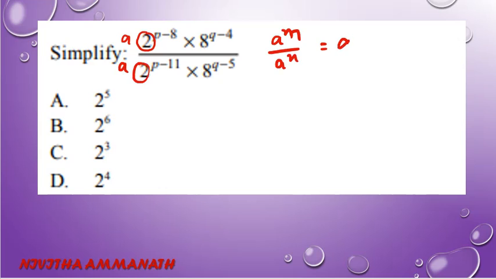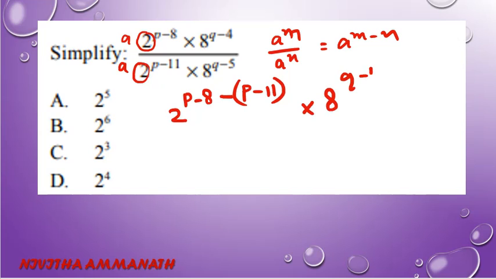So it is a raised to m minus n, isn't it? So we have 2 raised to p minus 8 minus of p minus 11. I think you got the idea. Into 8 raised to q minus 4 minus of q minus 5.